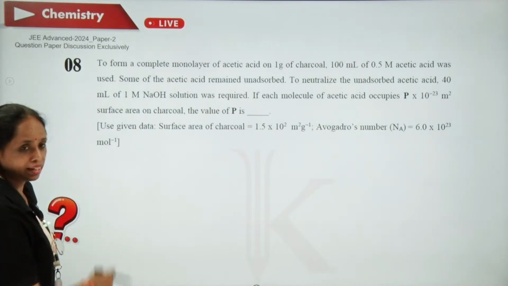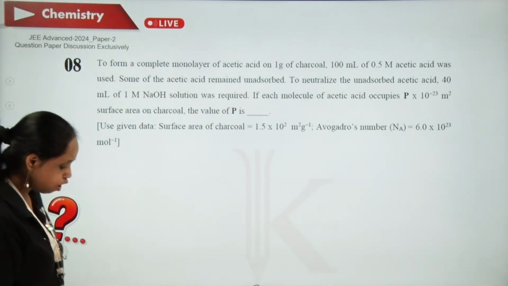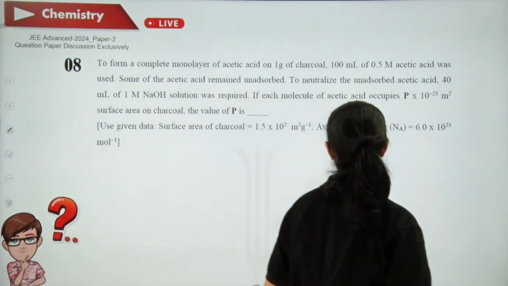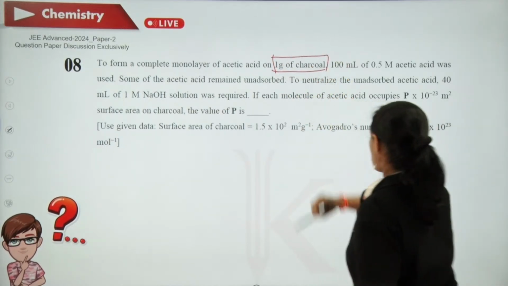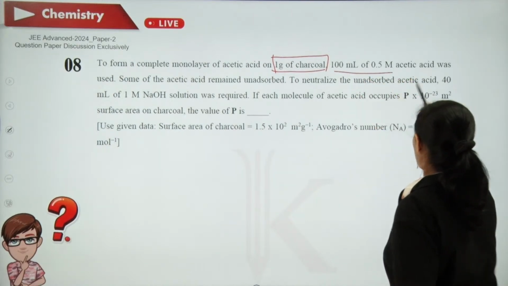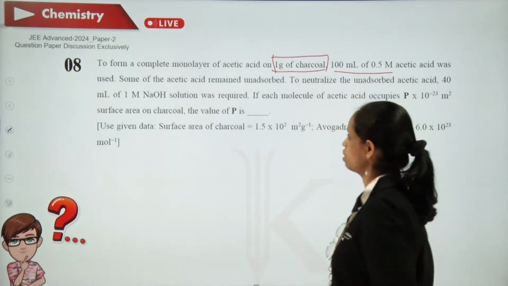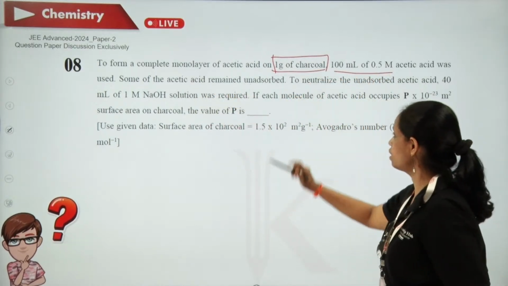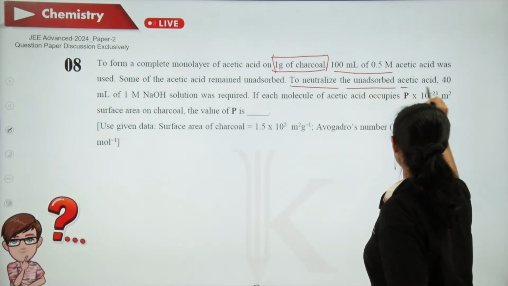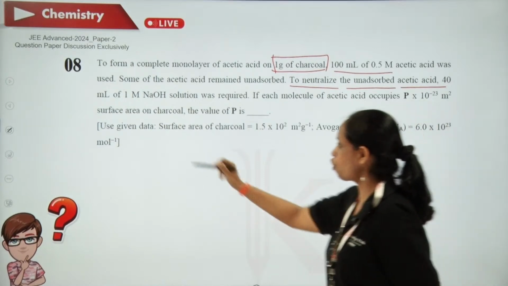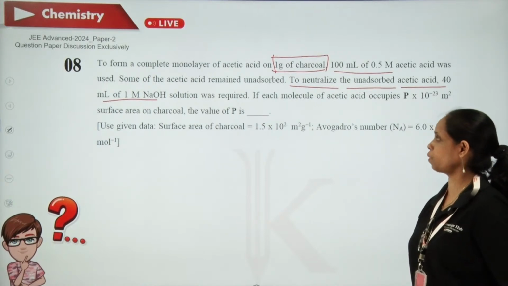Eighth one, it is from surface chemistry. Here, to form a complete monolayer of acetic acid on 1 gram of charcoal, 100 ml of 0.5 molar acetic acid was used. Some of the acetic acid remained unadsorbed. To neutralize the unadsorbed acetic acid, 40 ml of 1 molar NaOH is required.